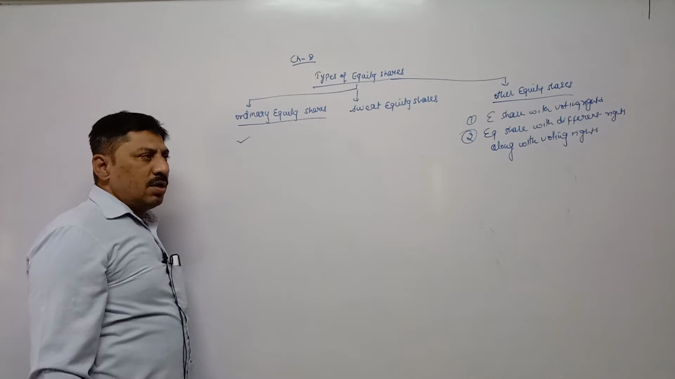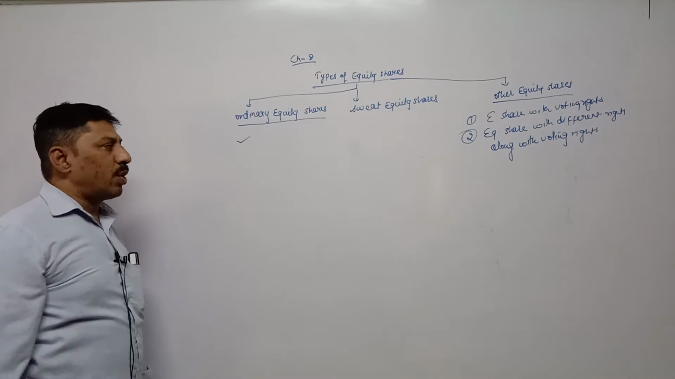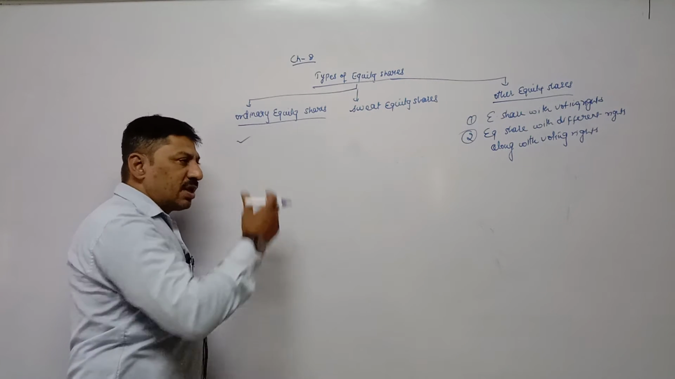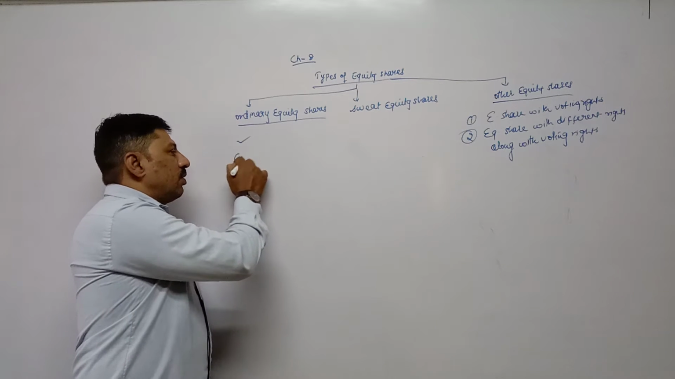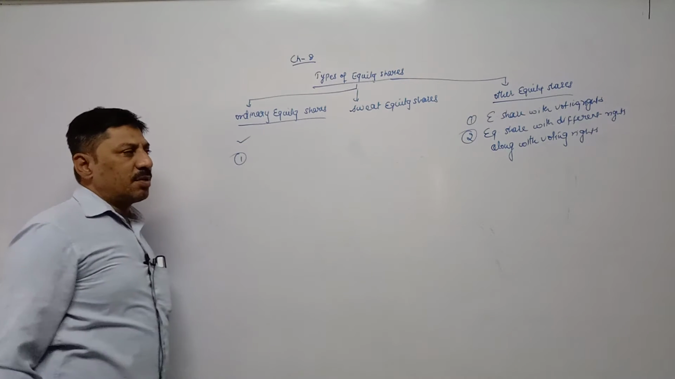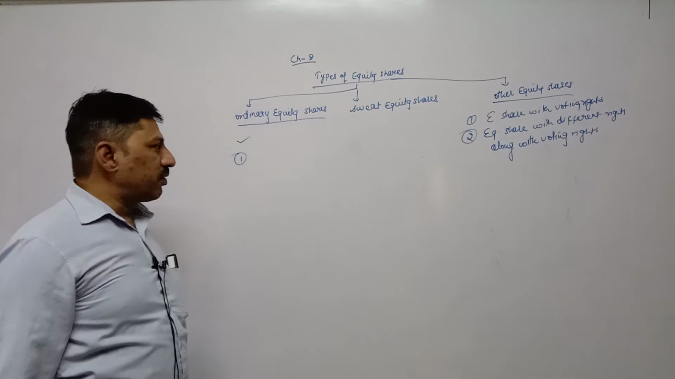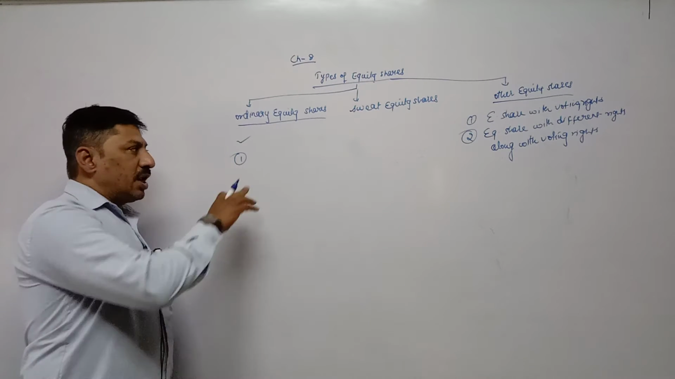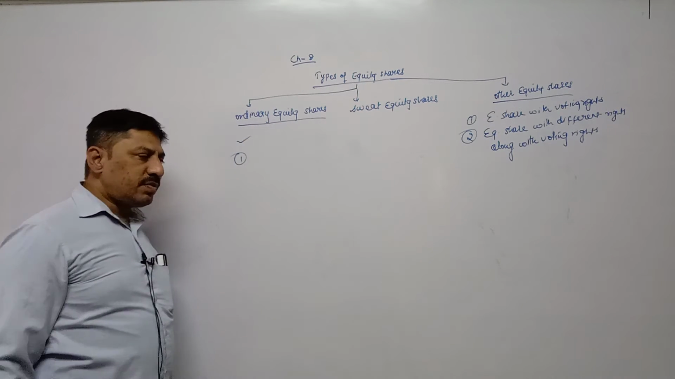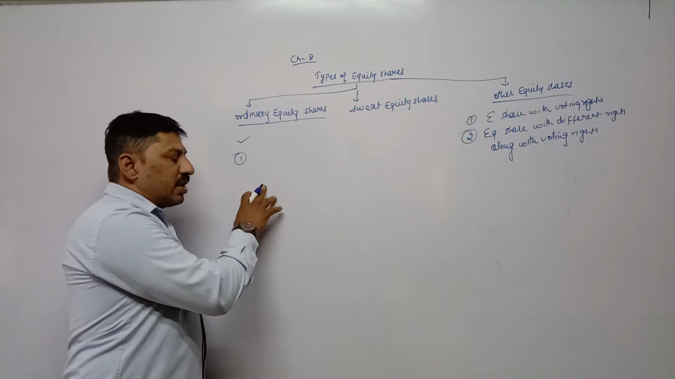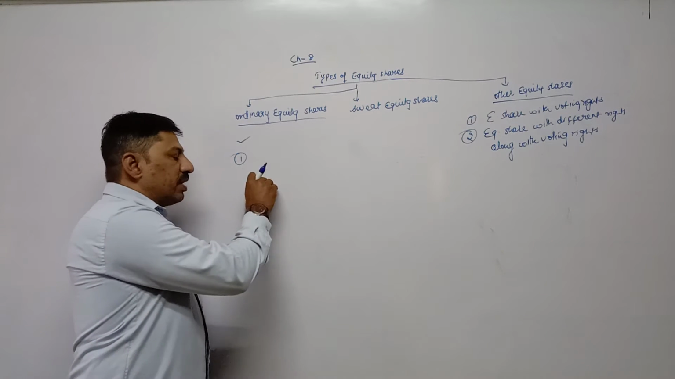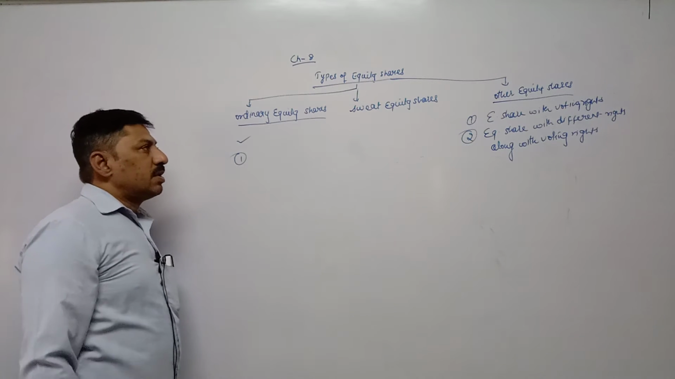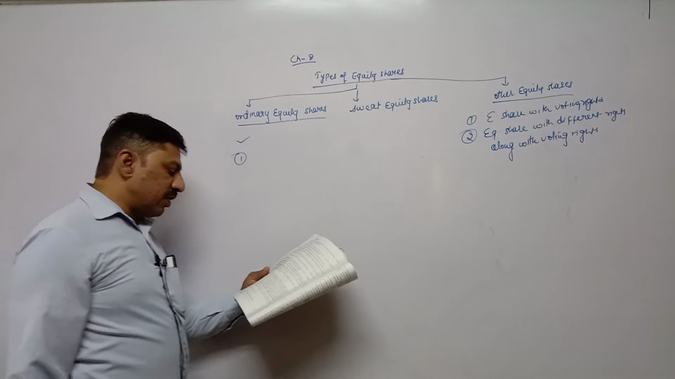Why? Because they are the investors who are taking the risk of the company. What type of risk are they taking? First, the amount which they invested, they will get back only at the time of liquidation of the company. In other words, during the lifetime of the company, equity shareholders do not get their money back. Second, the rate of dividend is not fixed, meaning it fluctuates every year. Sometimes they get more dividend, sometimes less. So these are the risks. Ordinary equity shares we have already done.